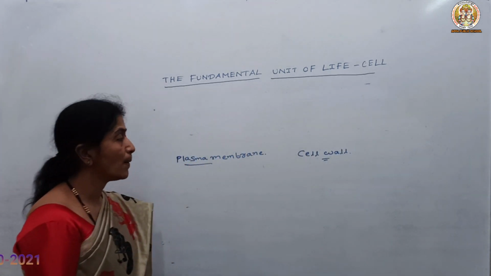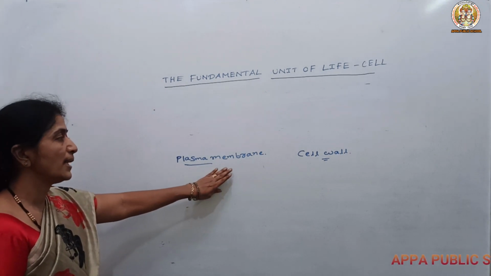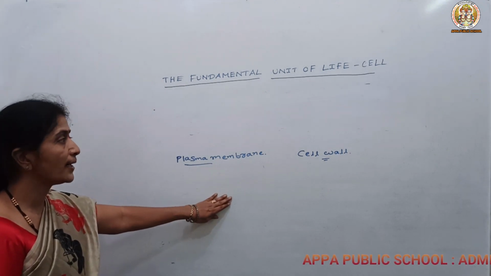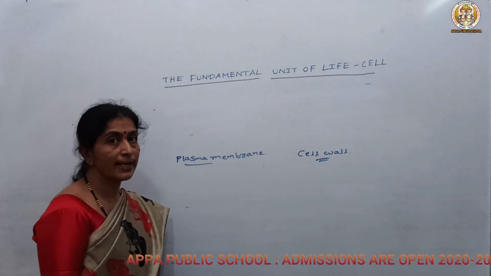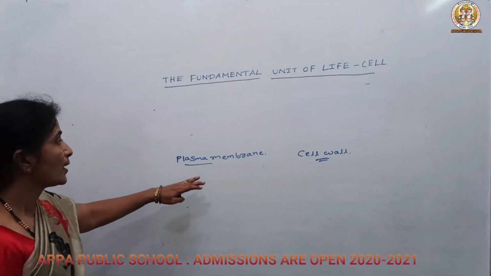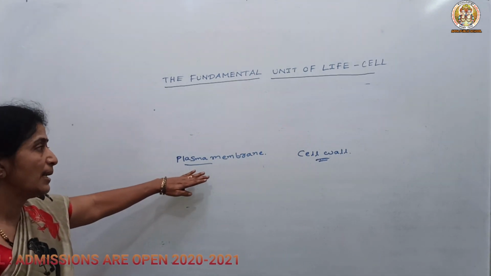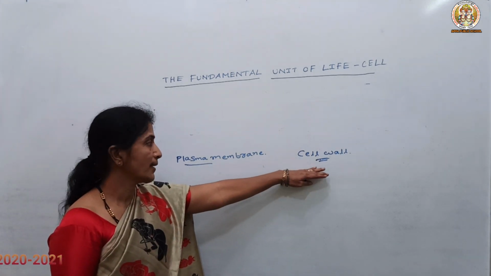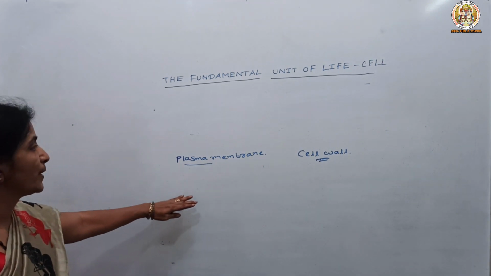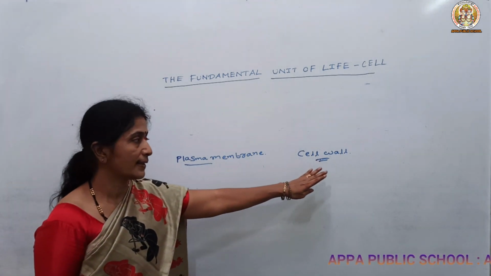The plasma membrane mainly consists of lipids, proteins and carbohydrates, but the cell wall consists mainly of cellulose and hemicellulose. So these are some of the differences between the plasma membrane and cell wall.